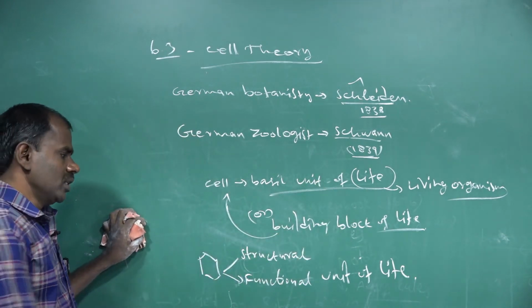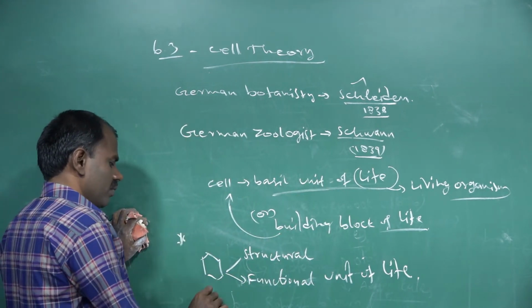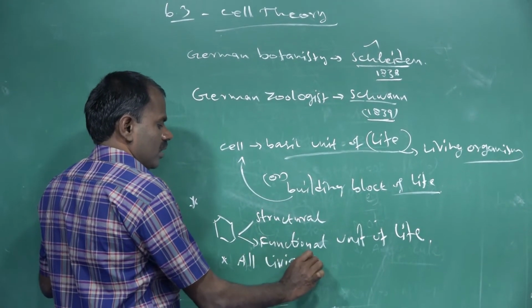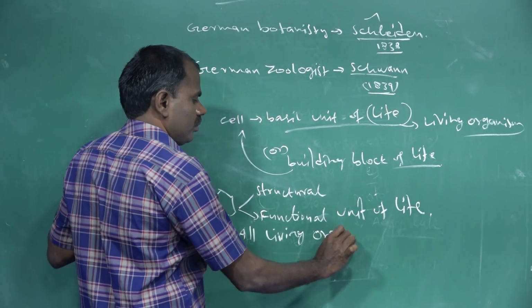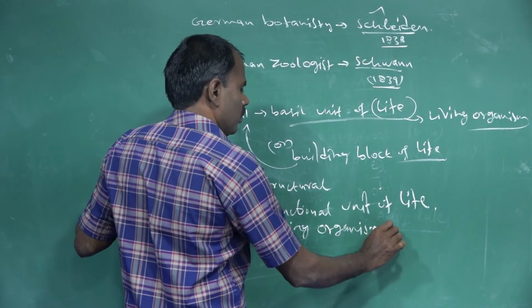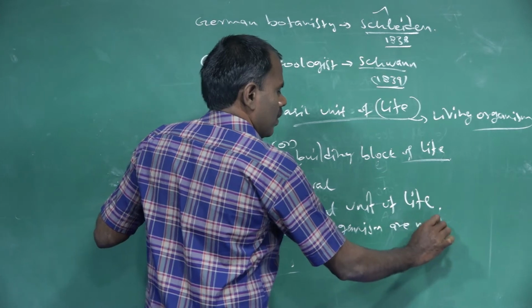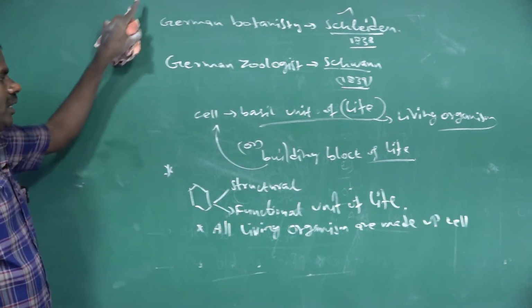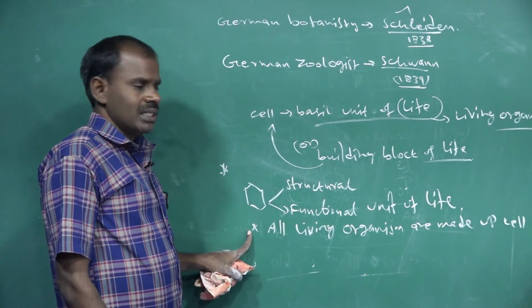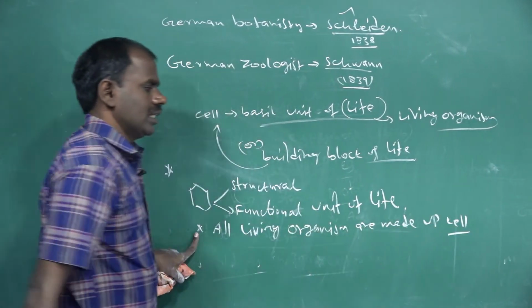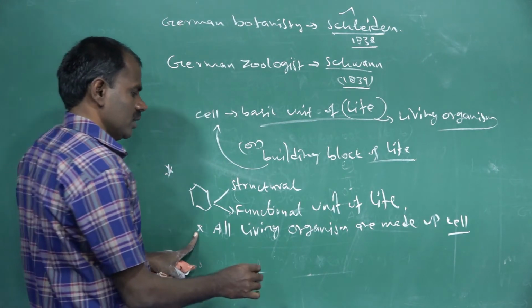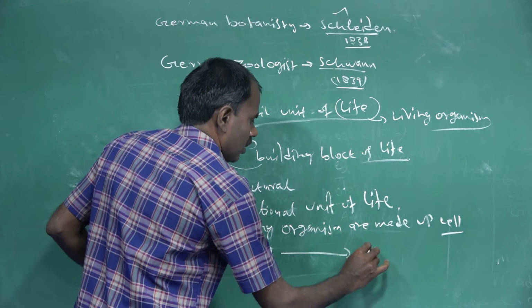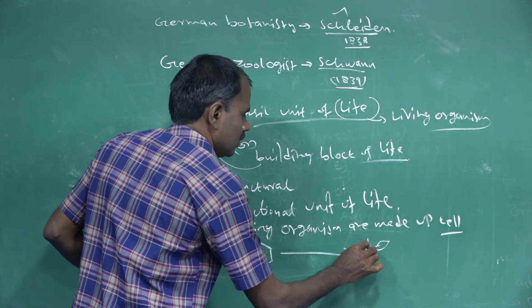The first point of the cell theory: all living organisms are made up of cells, and the cell is the structural and functional unit of living things.